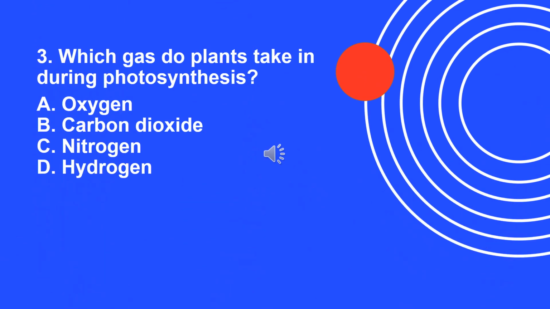Question number 3. Which gas do plants take in during photosynthesis? A. Oxygen. B. Carbon dioxide. C. Nitrogen. D. Hydrogen.